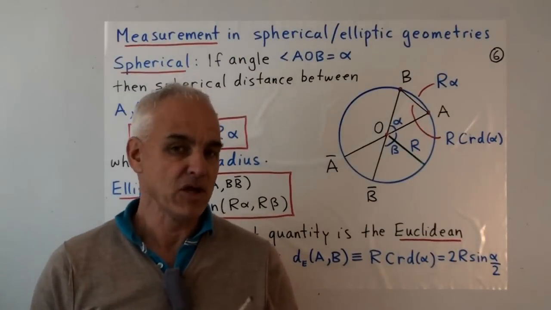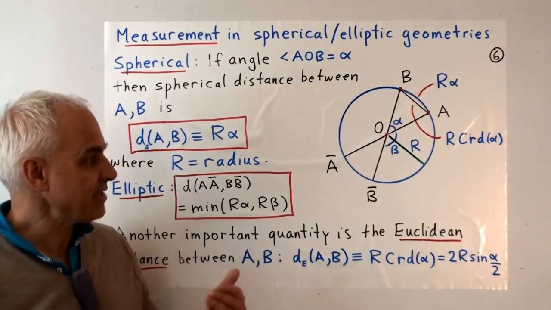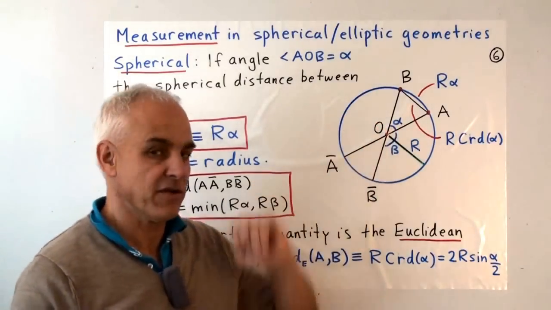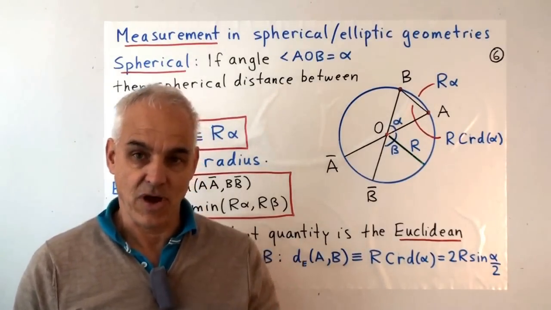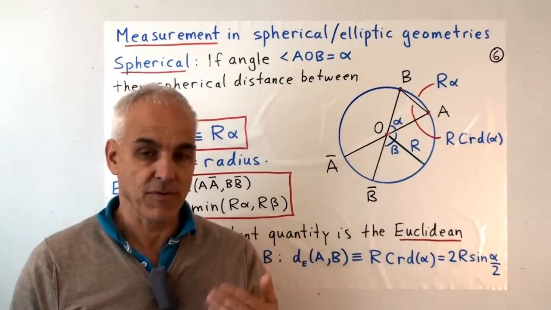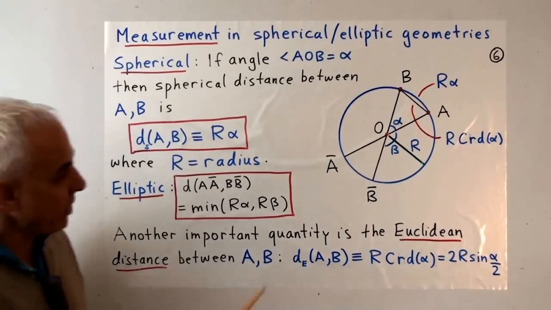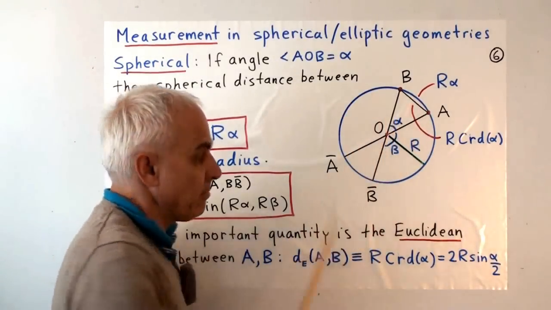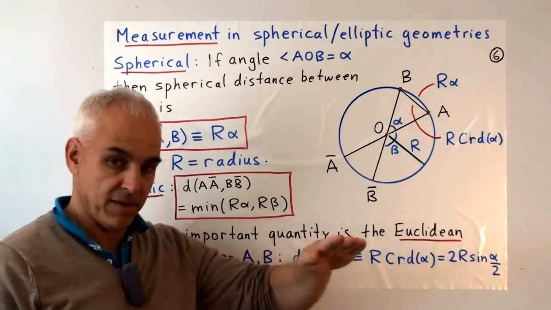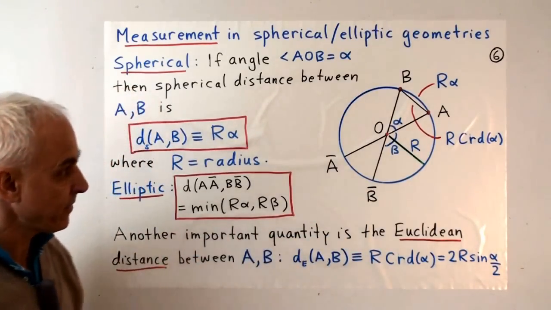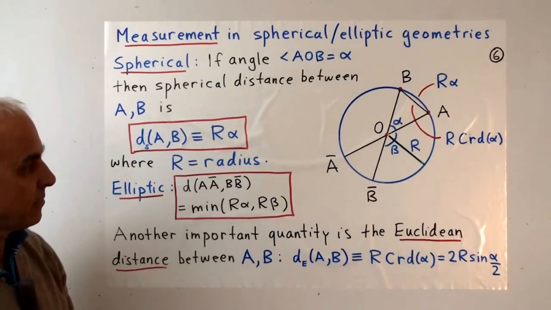Let's have now a look at measurement in spherical and elliptic geometries, which classically are intimately connected with the idea of an angle. And that comes again from the history, the connections with astronomy, where the uniform motion of the Earth more or less forces angles upon us. So the ancients said, well, let's have a look. We have 2 points A and B on a sphere, or maybe we'll just look on a circle. You can think of this as being the great circle between A and B. How shall we measure the separation between A and B?